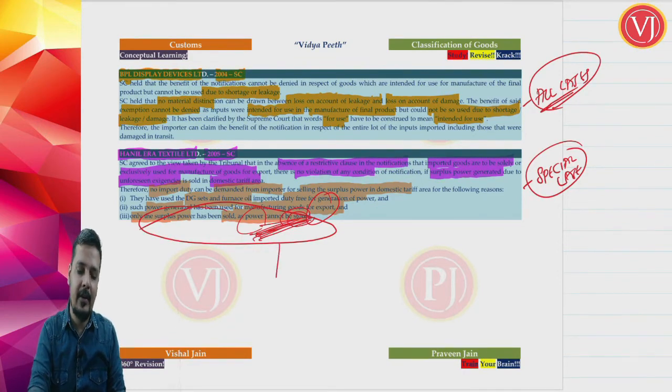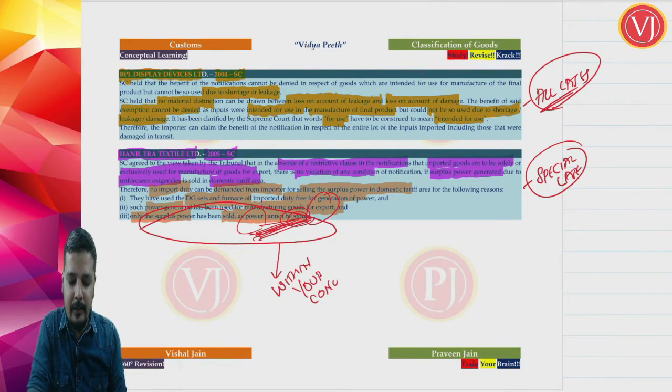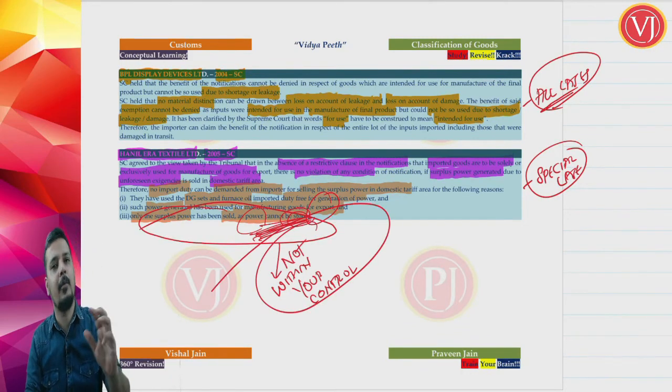So the Supreme Court said that though strictly speaking this condition is violated, this is not within your control. Therefore, forget about this point.